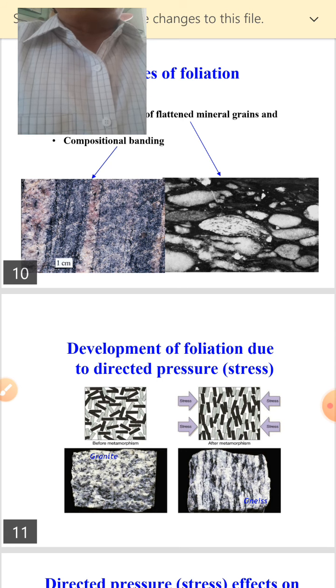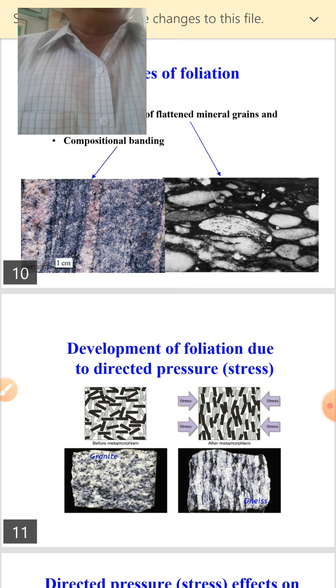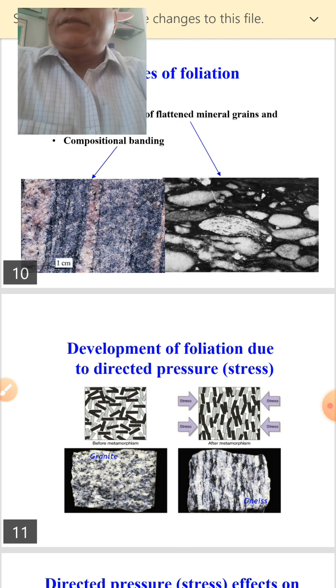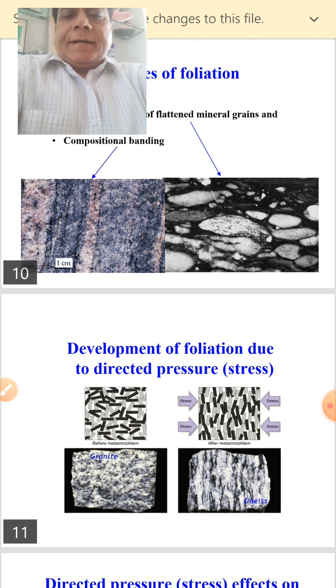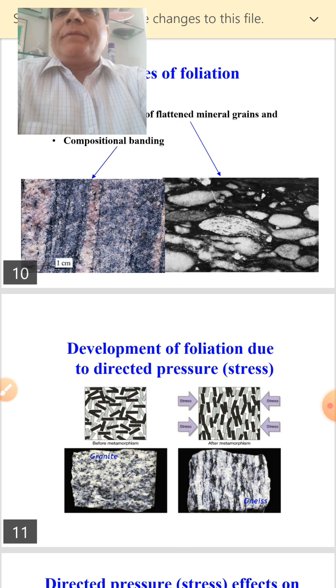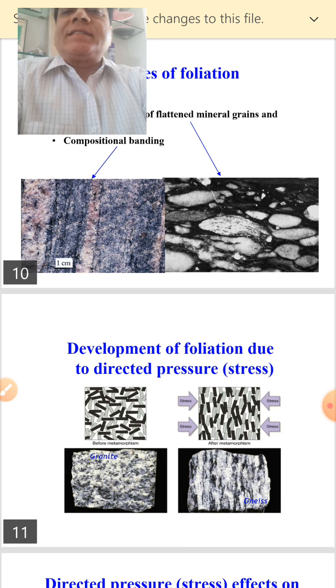Now among these foliated rocks, you have amphibolite, a rock that is medium to coarse grained, consisting predominantly of amphibole, mainly hornblende and plagioclase. So just try to note the names of these important metamorphic rocks. Once again, amphibolite is a medium to coarse grained rock consisting predominantly of amphibole, usually hornblende and plagioclase.